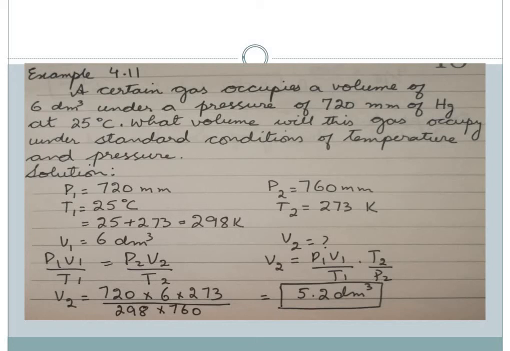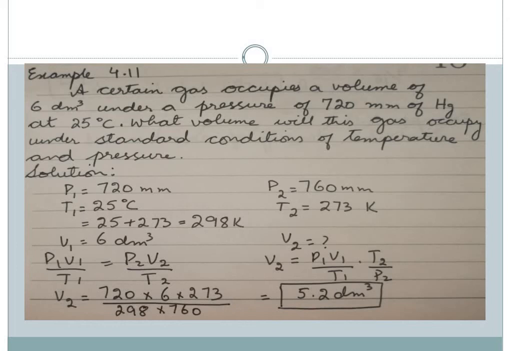So the solution is that we'll use the equation P1 V1 by T1. P1 is given to us as 720 millimeter of mercury, but the other pressure is written as STP, standard pressure, which is 760 millimeter of mercury. T1 is given to us, which is 25. The other temperature is not given; it is STP, so the temperature becomes equal to 273 kelvins. V1 is given to us as 6 decimeter cube, and V2 we have to calculate.